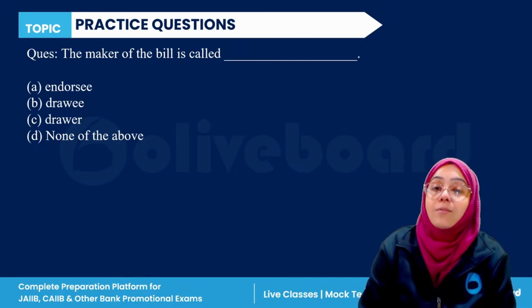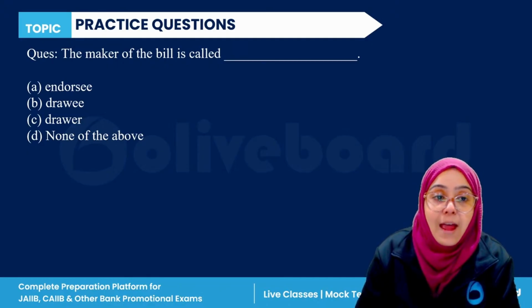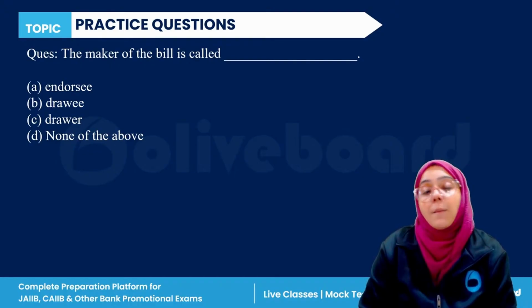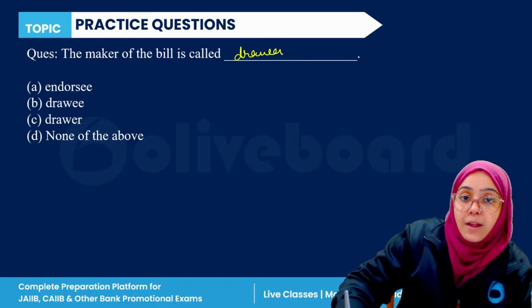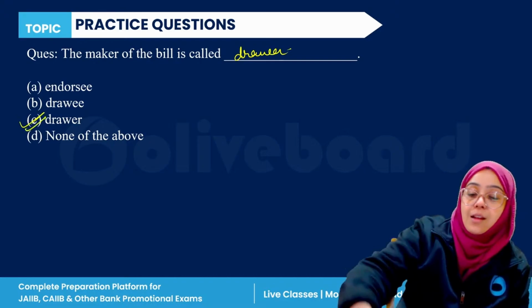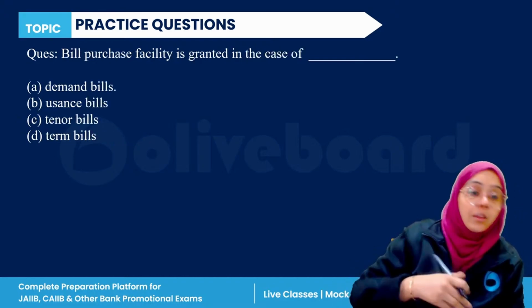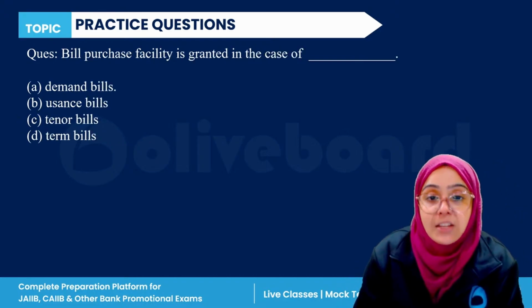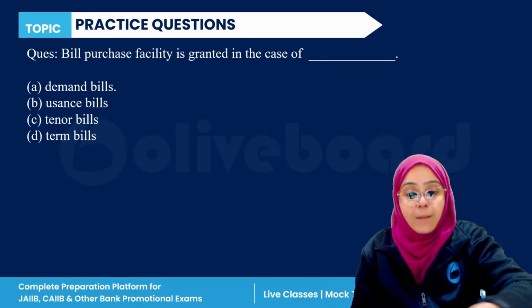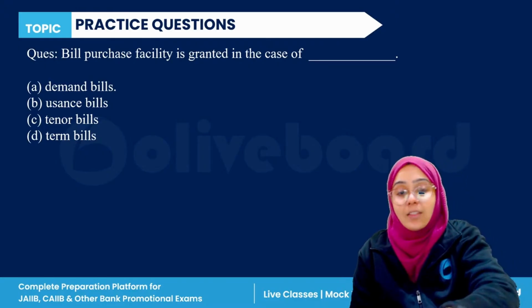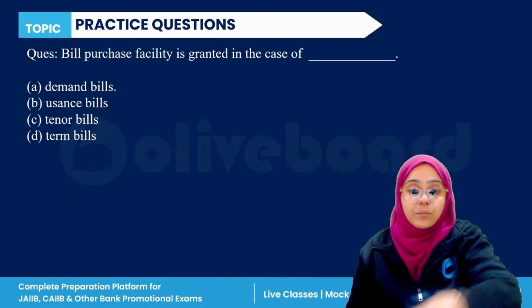The maker of the bill of exchange is called as what? The maker of the bill of exchange, very easy. The maker of the bill of exchange is called as drawer. C is the correct answer. Next, bill purchase facility is granted in the case of what?